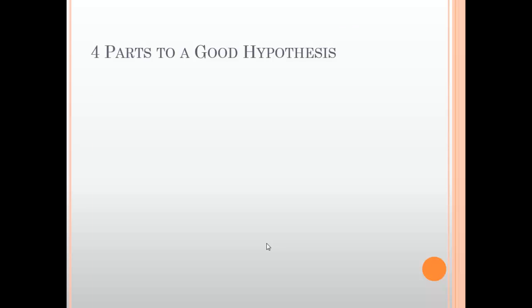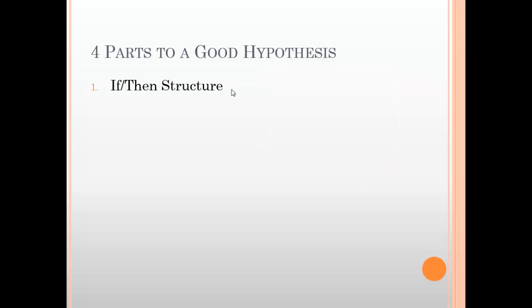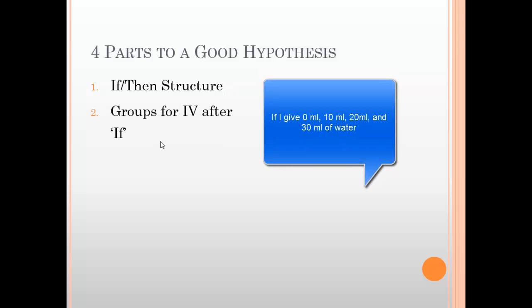So there's four main things that I will be looking for in a good hypothesis. Number one is that if-then structure you guys are great at now. So if, and then IV, and then what's going to happen to the DV. Groups after the IV, after the if. So the IV, the independent variables, can have different groups.